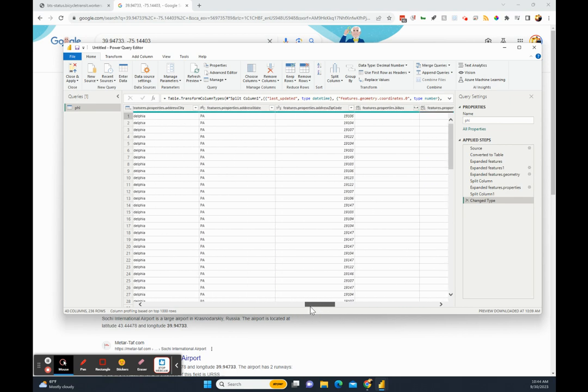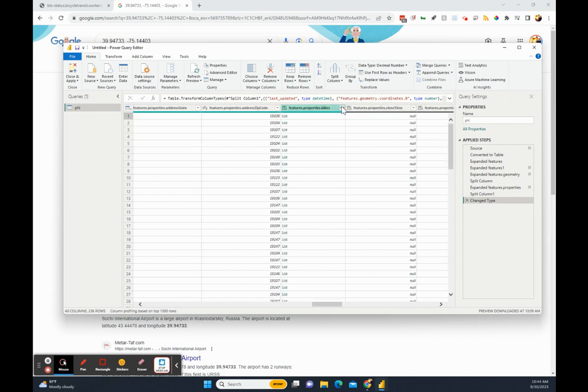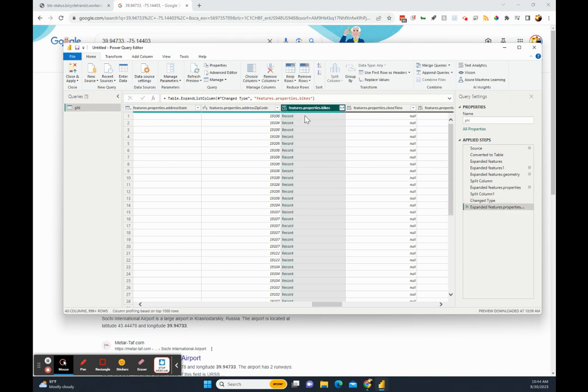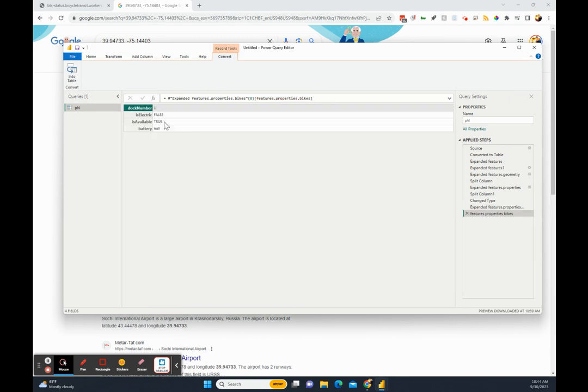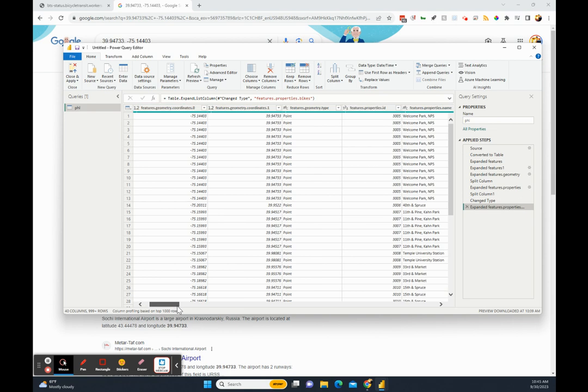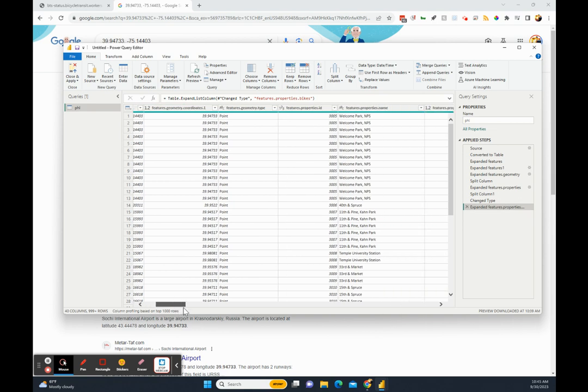And let's pop this out, expand to new rows. Let's try that. Okay, now we have a record. Let's see what that record is. Oh, is electric. Okay, dock number 1. Oh, so it's dock by dock data. Oh, how fascinating is that? Is electric, false. Is available, true. So if you're going to be going up some hills, probably don't want the dock number 1 at the Welcome Park.